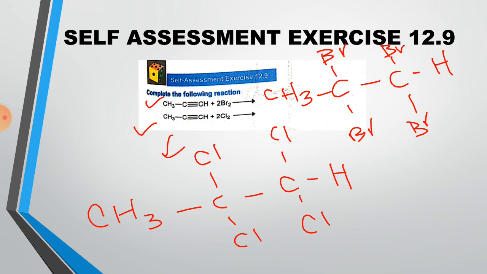So this was all about the properties of alkynes. We discussed the physical properties of alkynes, we discussed the chemical properties of alkynes, and at the end we discussed some uses of acetylene. So our chapter ends today.